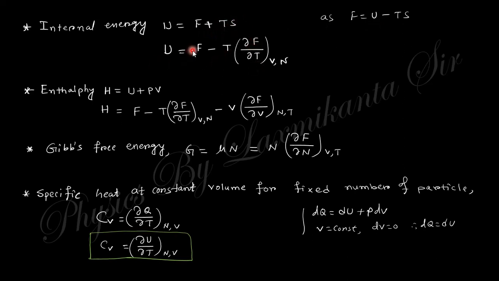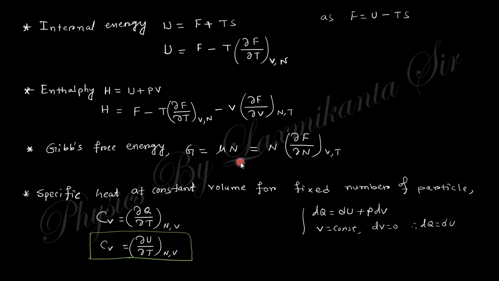So internal energy can be obtained from the Helmholtz free energy, but internal energy can also be obtained directly from the partition function. So if this question is asked, you can answer it this way. The enthalpy H equals U plus PV, where U is this expression, P was already obtained here, and V is like that. So this is the expression of enthalpy. What is the expression of the Gibbs free energy?